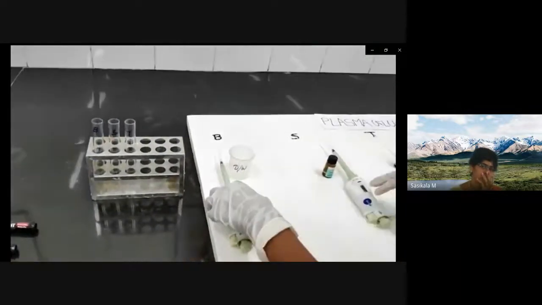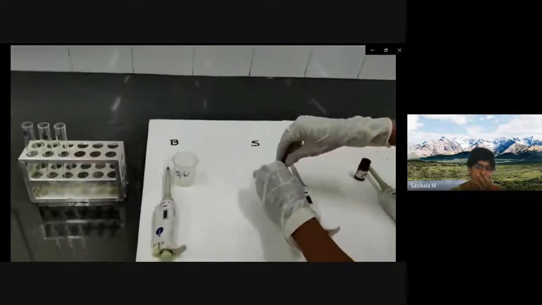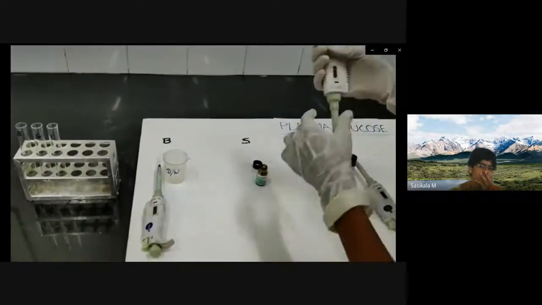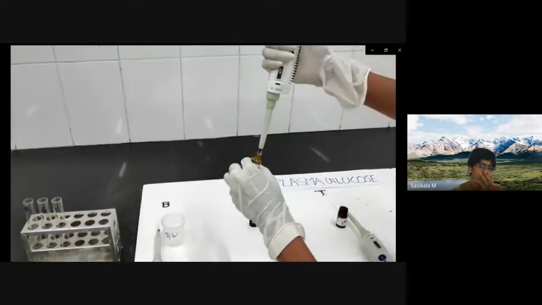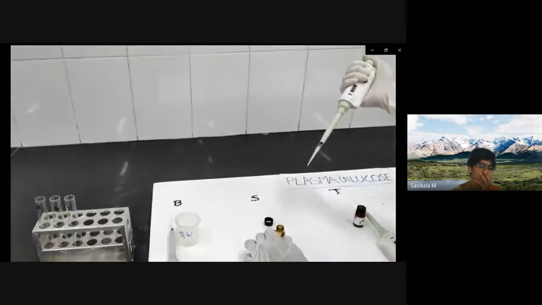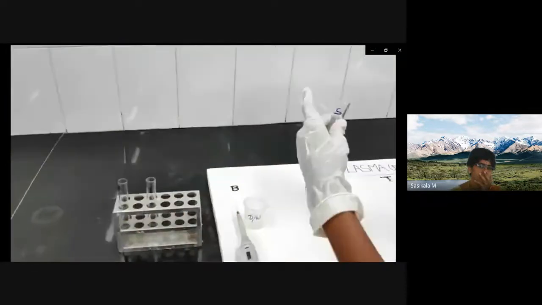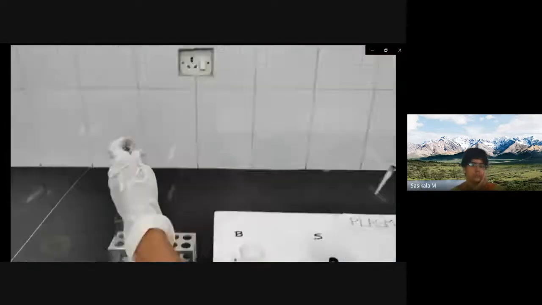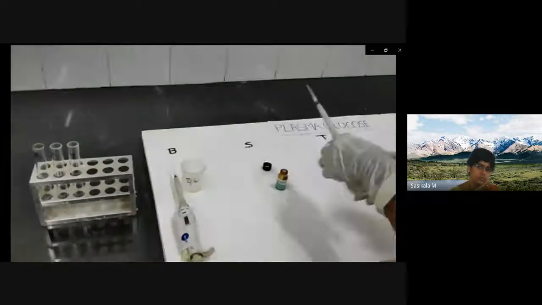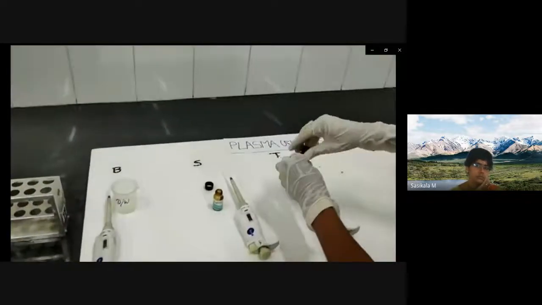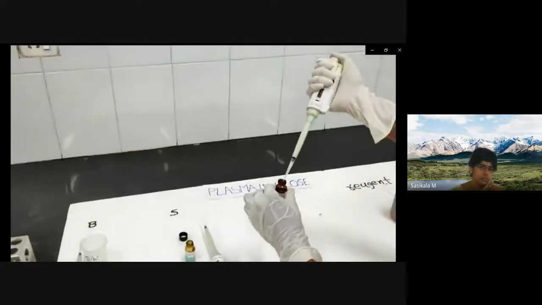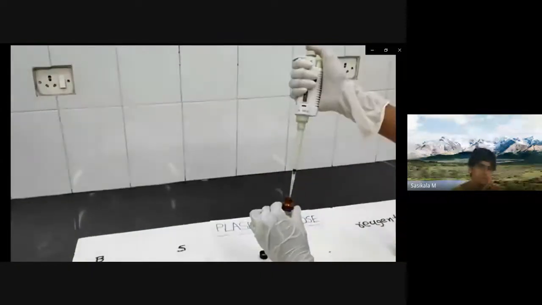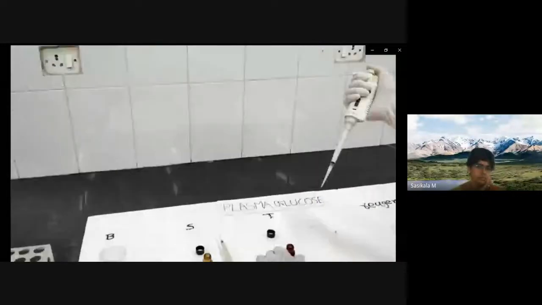Then you have to take 10 microliter of the standard. The concentration of the standard is 100 milligram per deciliter. So take 10 microliter of the standard in the standard test tube. And then you have to take 10 microliter of the test. The concentration of the test is unknown, we have to find it out. So take 10 microliter of the test in the test tube.